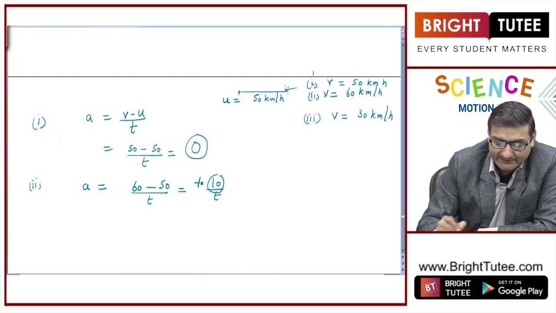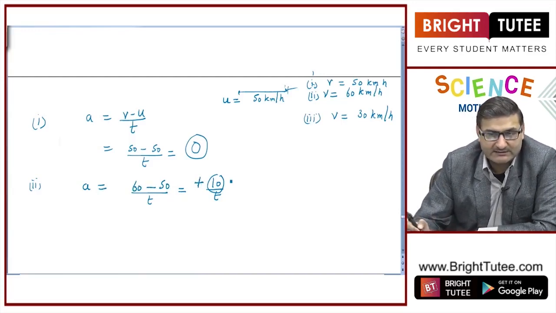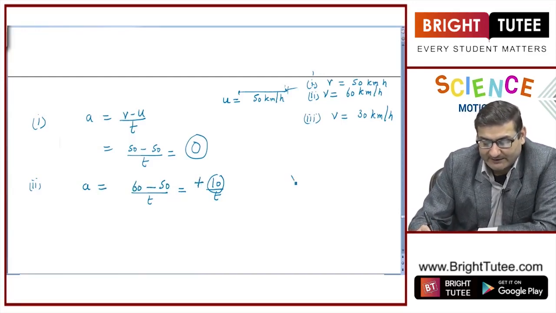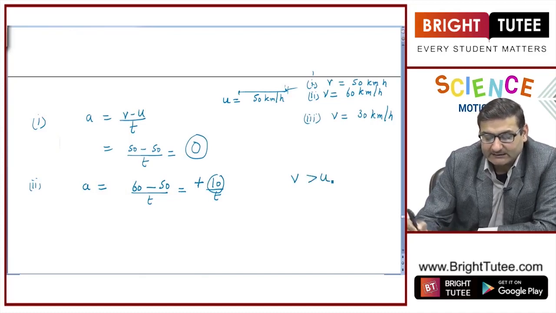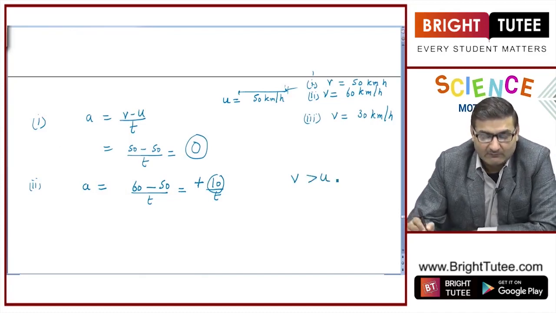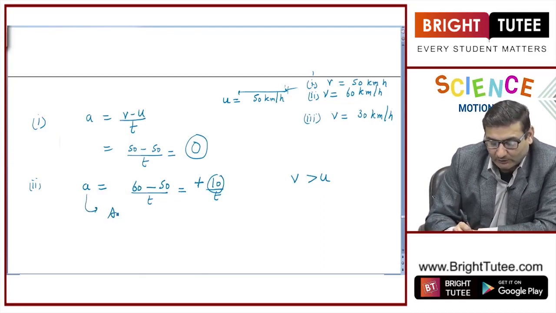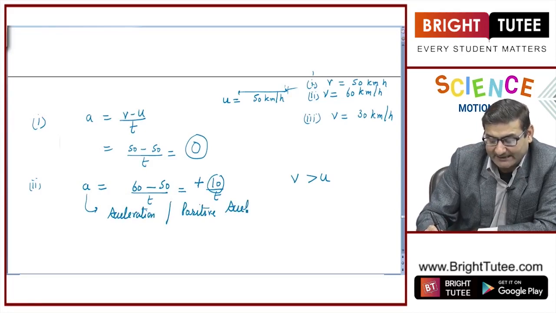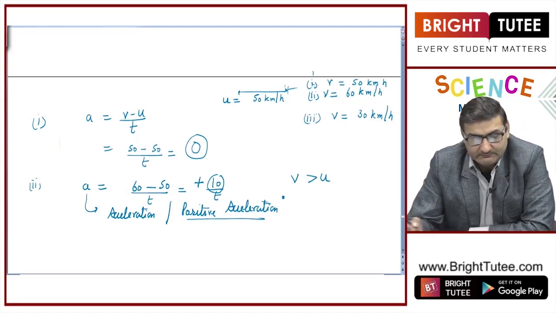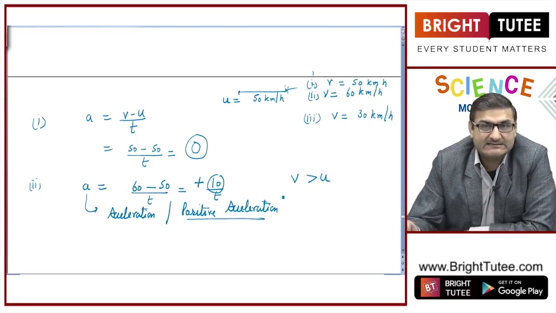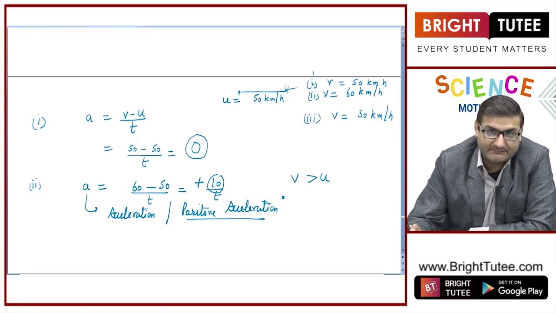So when the value of acceleration comes out to be positive, that is when the final velocity is greater than the initial velocity, then we call it a normal acceleration, or we also call it positive acceleration, or in layman terms, in normal day to day terms, we say that the object is speeding up, right? The speed is increasing. Fine.